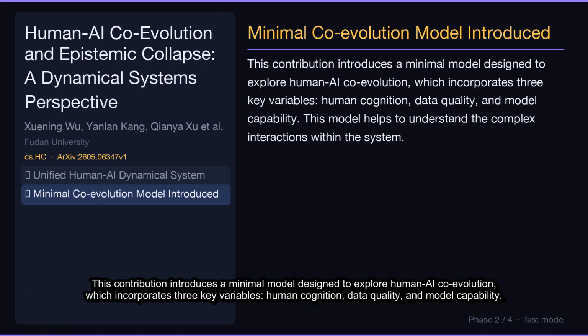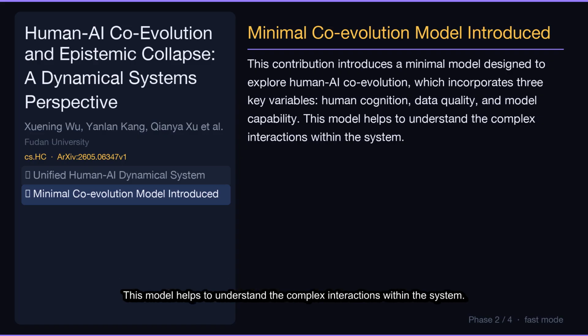This contribution introduces a minimal model designed to explore human-AI coevolution, which incorporates 3 key variables: human cognition, data quality, and model capability. This model helps to understand the complex interactions within the system.